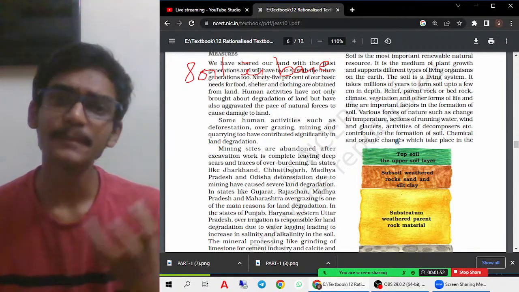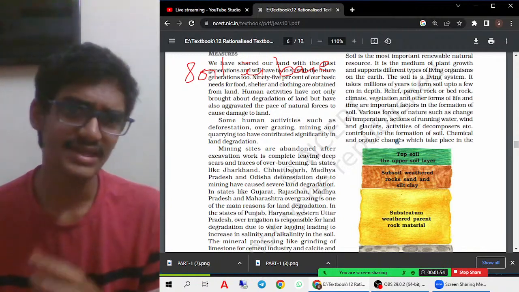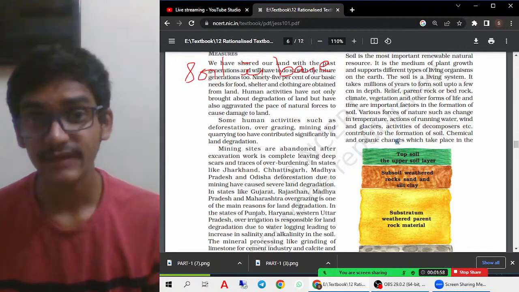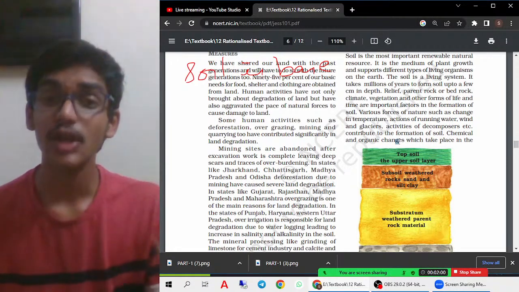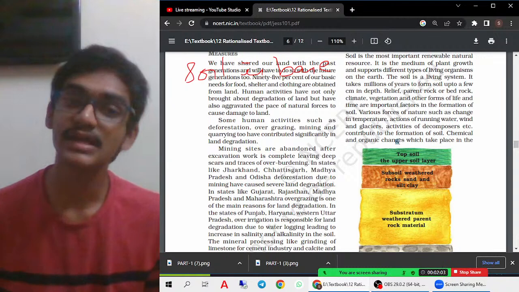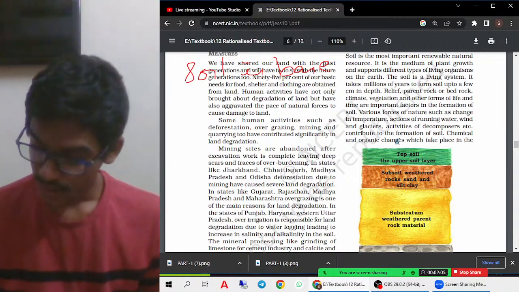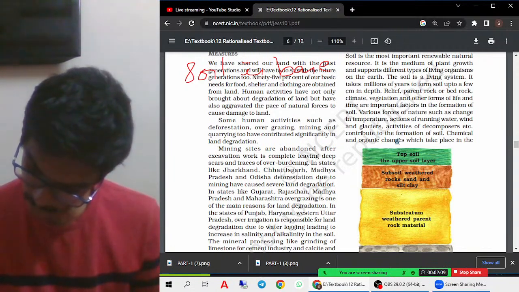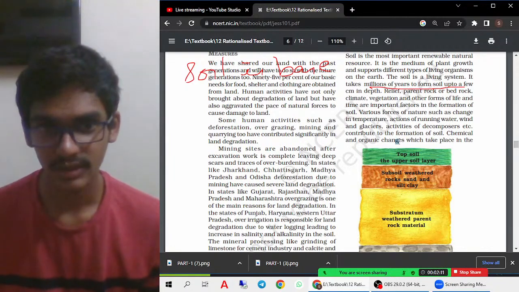This process does not happen quickly or in a short span of time. It takes a very long time. Therefore, just a few centimeters in depth take millions of years to form.